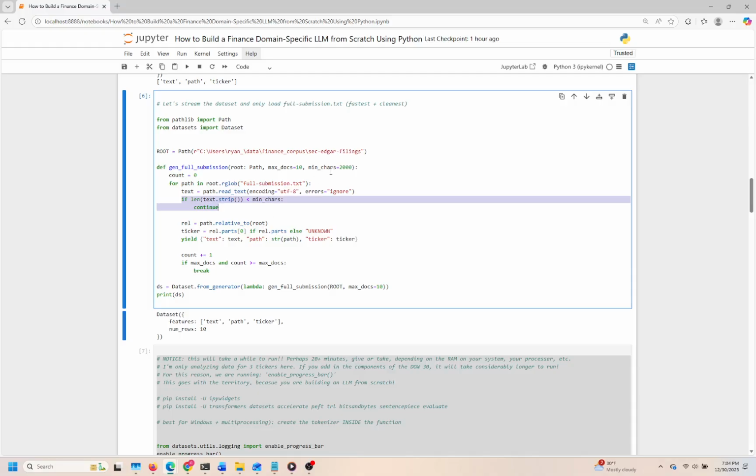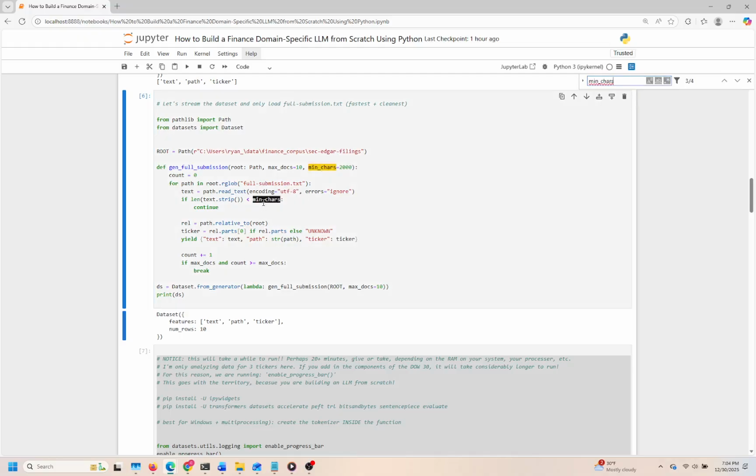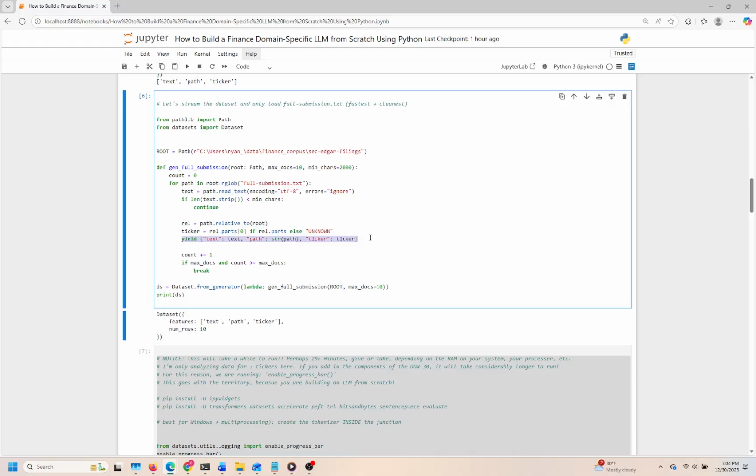This ensures that we're only working with substantial submissions that are more likely to contain meaningful information. As we gather the content, we also extract metadata, namely the ticker symbol, which helps in categorizing the data. This symbol is derived from the relative path of the file, providing a clear identifier for our documents. The function yields back a structured dictionary containing the text, the file path, and the ticker, making it straightforward to utilize this output for further analysis. The count variable enforces a limit on how many documents are processed, keeping our dataset manageable without overwhelming resources.